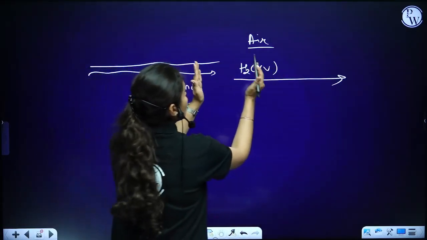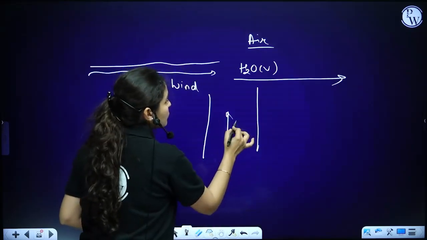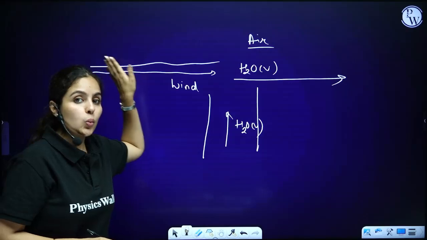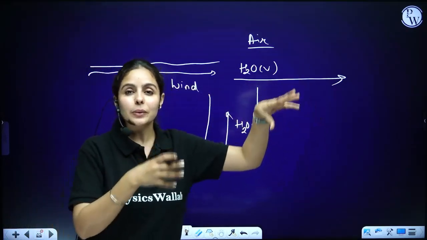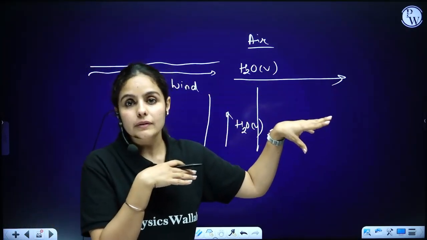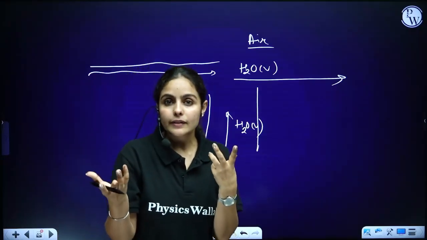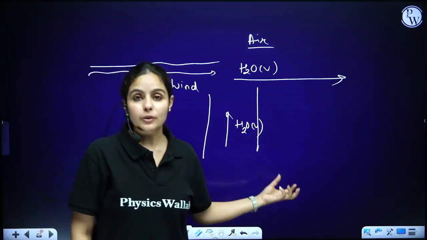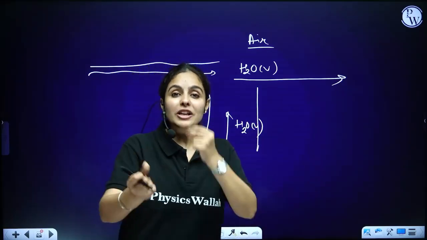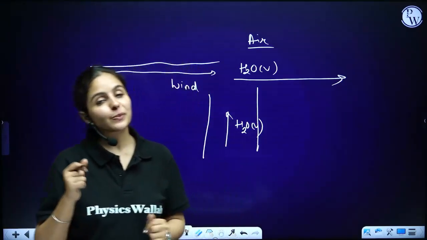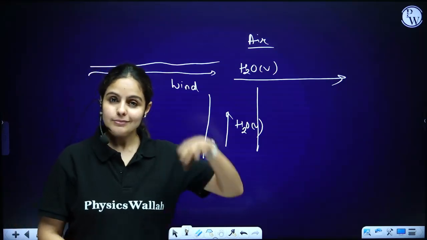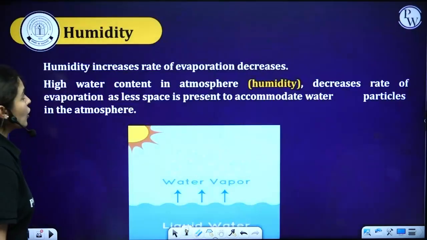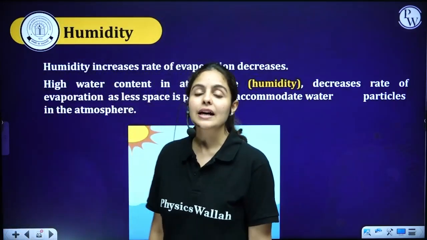Which makes more space for more water vapors to be occupied in the air. So as wind comes by, it blows away the water vapor in the air, that decreases the humidity, and that makes more void, more space for water vapors, and that's why speed of evaporation increases with the increase in wind speed. Samajhla? Yeah, cool.